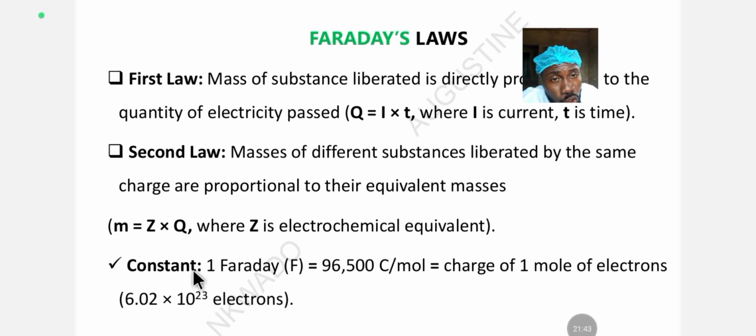But this one is in electrons. Here you are calculating in electrons. So when they ask you a question related to electrons, you use this constant, 6.02 times 10 raised to the power 23. But when you are asked to calculate the quantity of charge, in coulomb per mole, you use the Faraday constant. But if you are calculating the charge, you use Avogadro's constant.